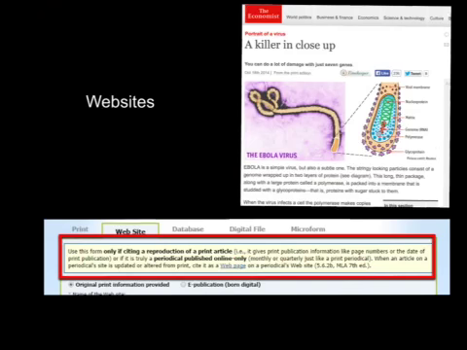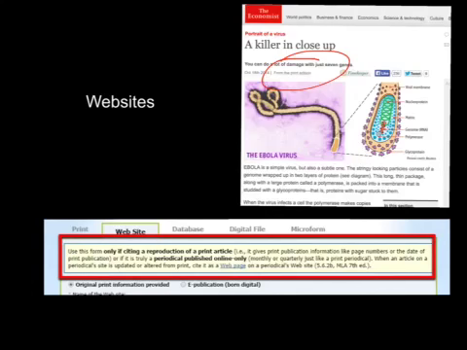You can also find magazines through websites. In the example provided, The Economist, this particular version is online and it comes from the print edition. Some magazines will write articles only for the website and they do not appear in print.